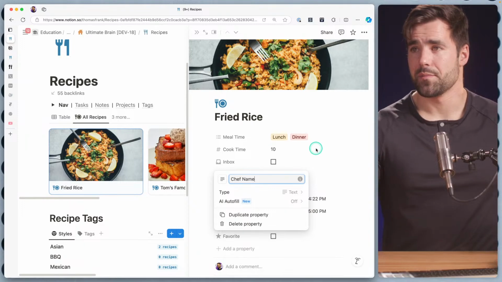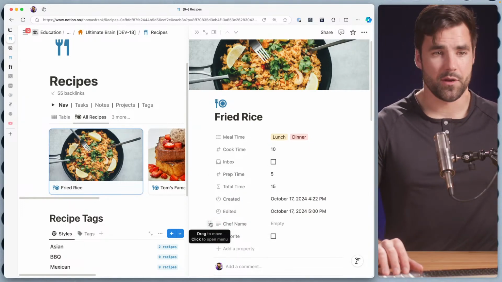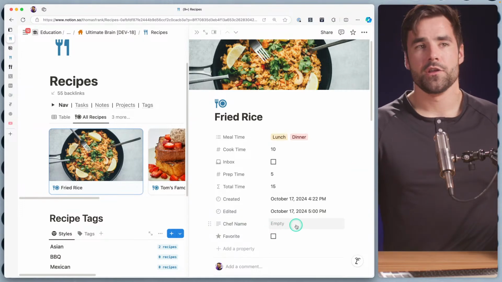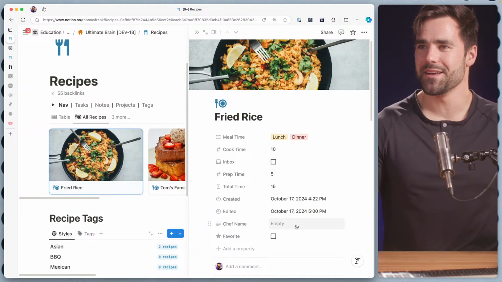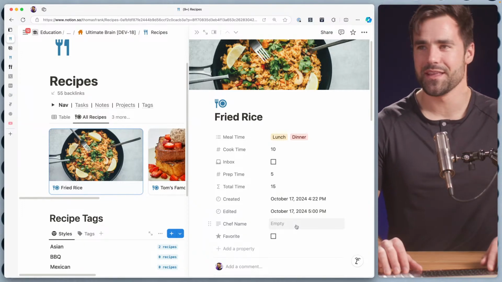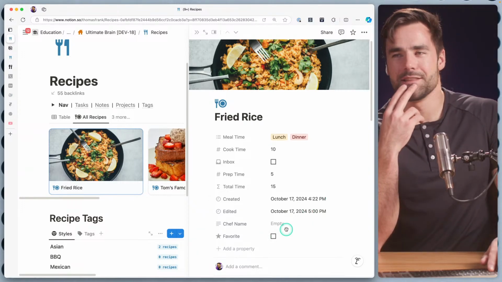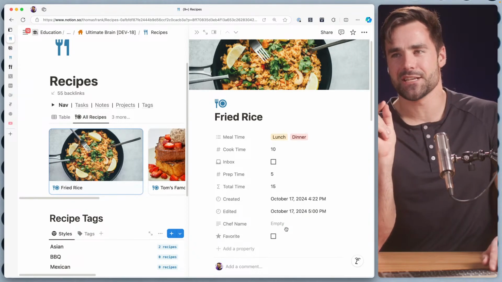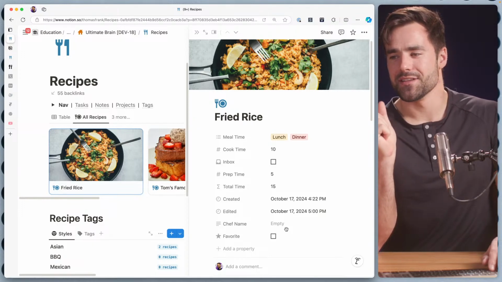Let's make a chef name property. So let's say you love Julia Child and you're going through one of her cookbooks and you're adding recipes. You could very easily add Julia Child here. You could add an Anthony Bourdain recipe. You could add a, oh, Hell's Kitchen, what is that guy's name? Boy, I'm totally brain farting on the Hell's Kitchen guy's name right now. Gordon Ramsay, of course. Yeah, that would be quite nice. And let's see here. Boy, that could very easily become a database itself. But I think for now, I'm going to leave it as a text property. And that would make it very easy to capture with, say, a web clipper, things like that.